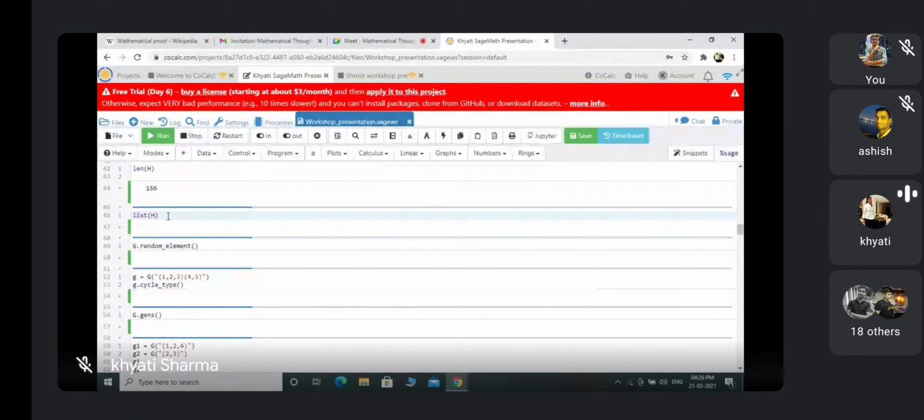And when I run list H, it will also give me all the subgroups. Either I can write show h or this command list h. So this is also the listing of all the subgroups of S5.